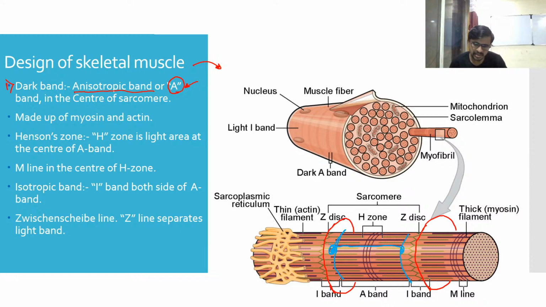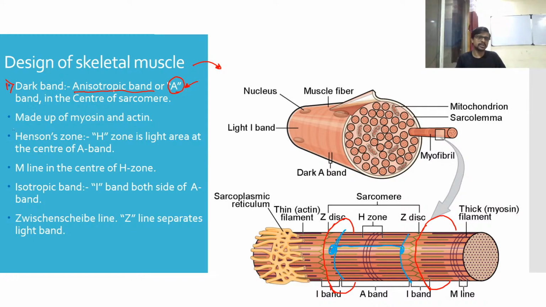Yes, Mansi, it contains more nuclei, obviously. Because it functions for different types of movement, it requires more energy. That's why there are more mitochondria, and more concentration, or we can say more control, is required. That's why we require two or more than two nuclei inside this type of skeletal muscle.